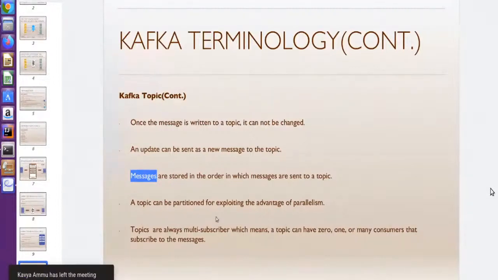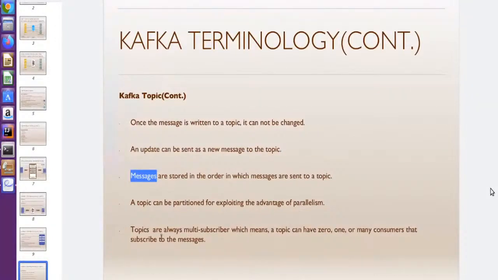A topic can be partitioned to exploit the advantage of parallelism, just like partitioning a table in an RDBMS, to get the data fast. It's the same concept here, so we can partition topics and have multiple partitions, like 100,000 or 50,000, based on our requirement. At LinkedIn, I forget the exact statistic, they have created more than 20,000 partitions over topics, to get the advantage of parallelism.